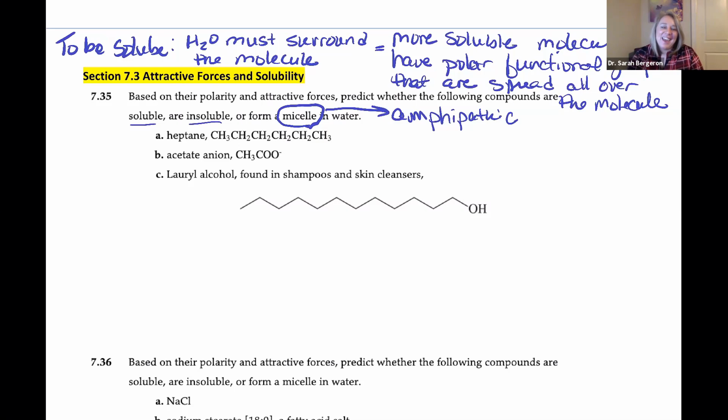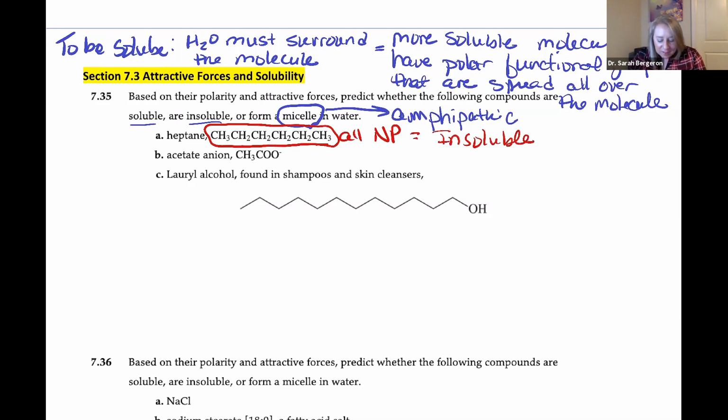All right, A, heptane. When you look at this, what you should see is that it's all carbons and hydrogens. There are no polar groups in here. So this is all non-polar. If it's all non-polar, with no polar functional groups, then it is insoluble.